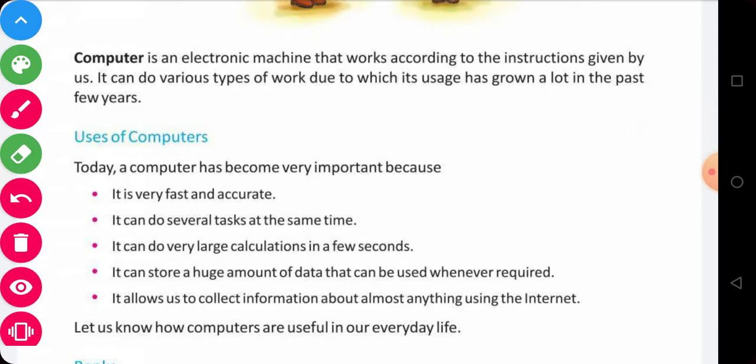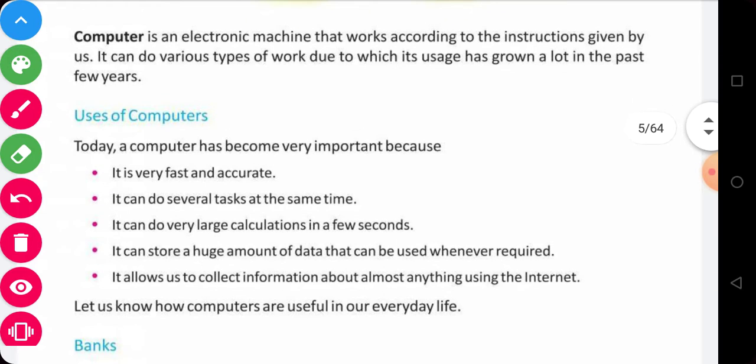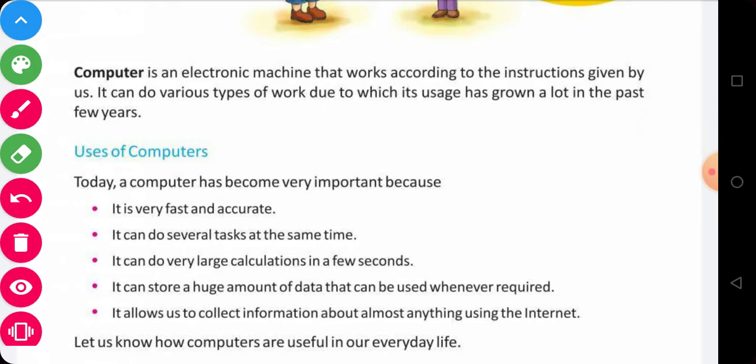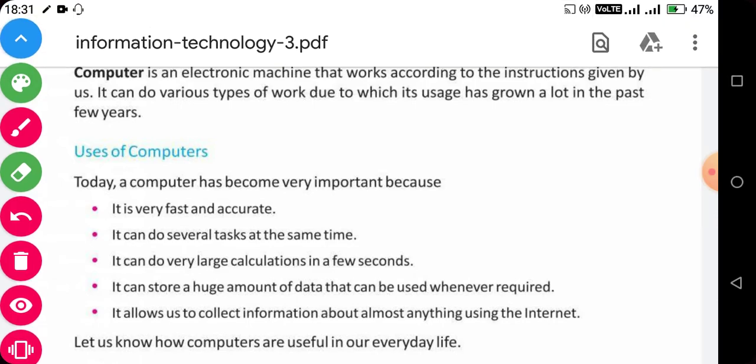So let's revise again. What is a computer? A computer is an electronic machine that works according to the instructions given by us. It can do various types of work, due to which its usage has grown a lot in past years. Or we can simply say that a computer is an electronic device that processes input information from an input device and produces the desired result through an output device.